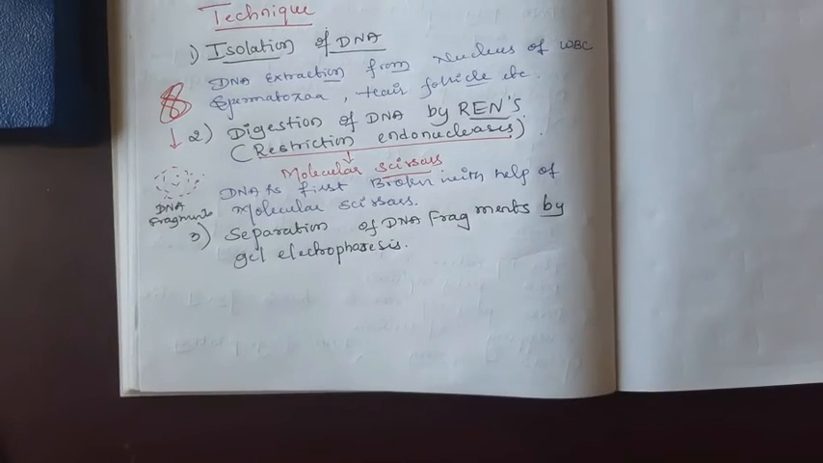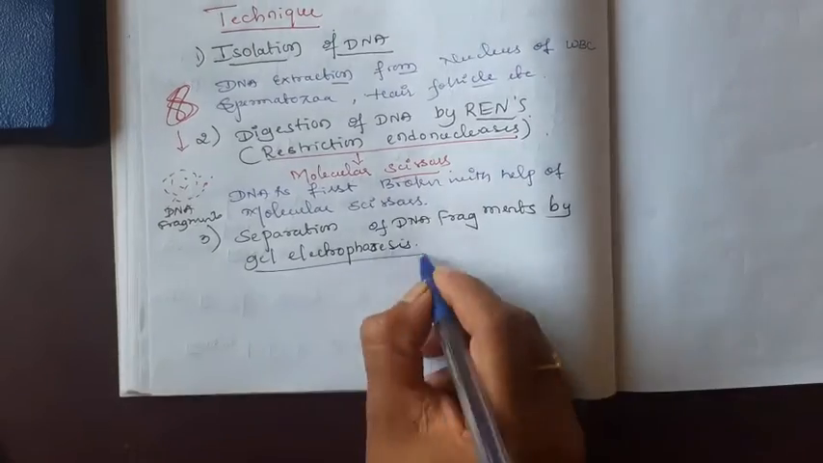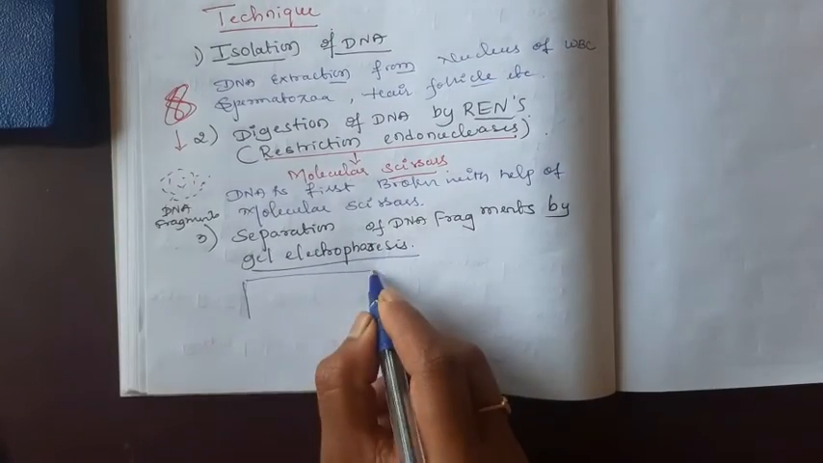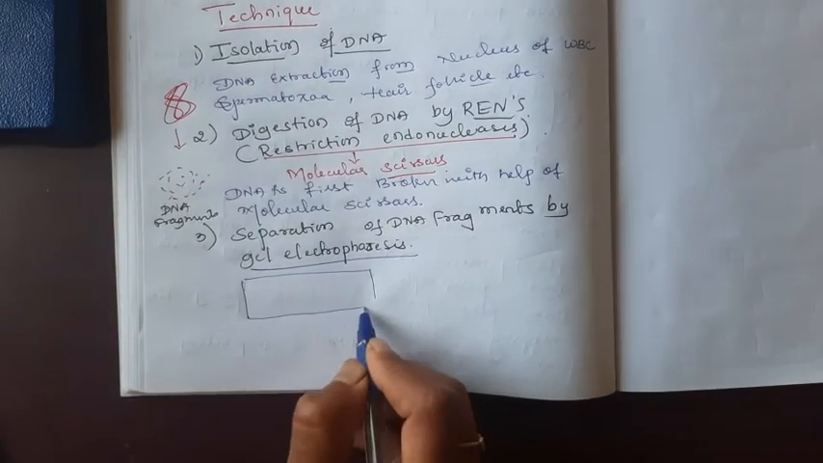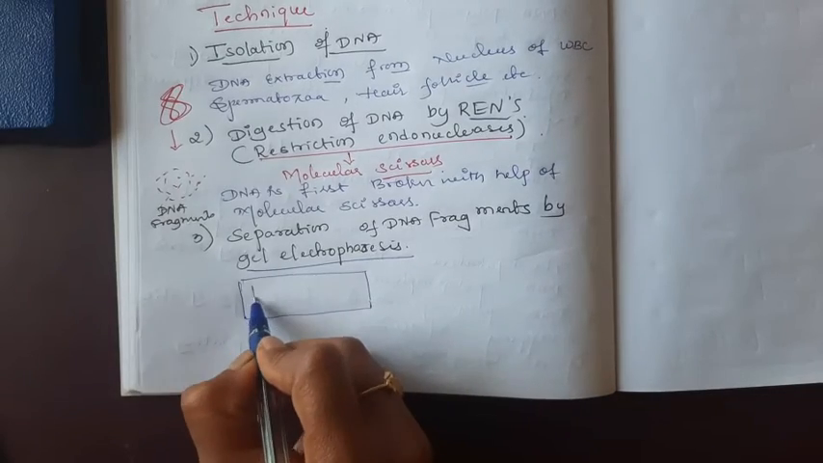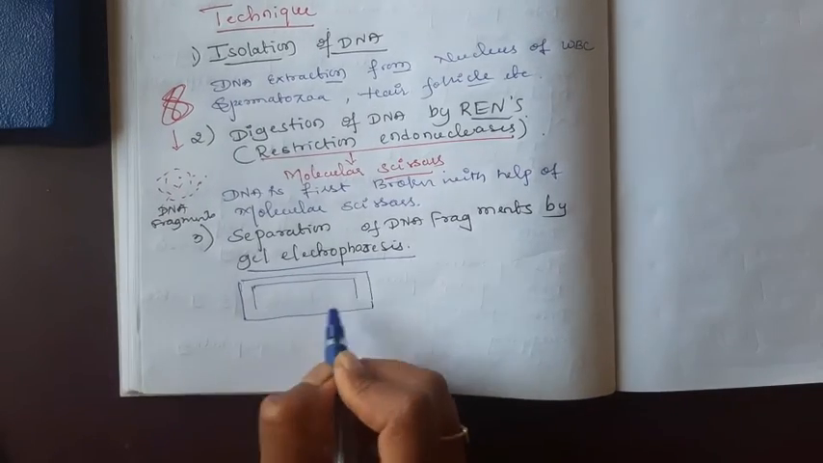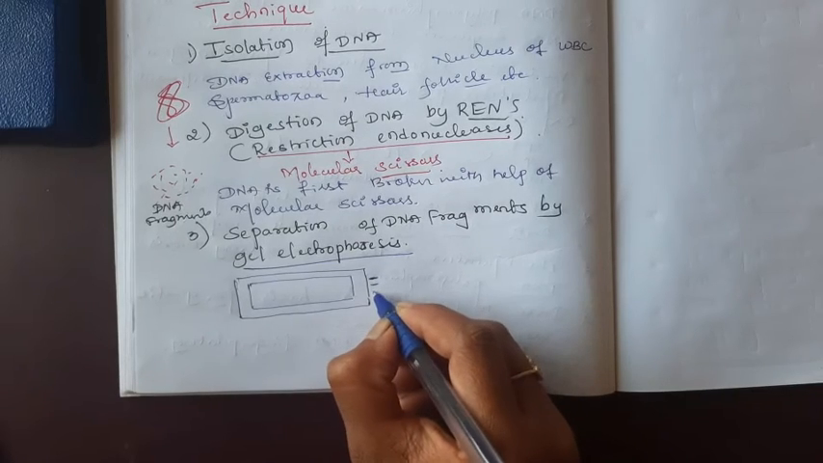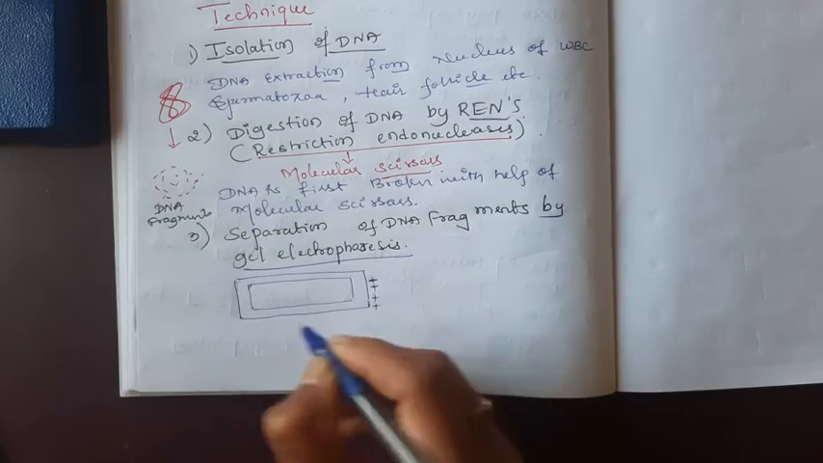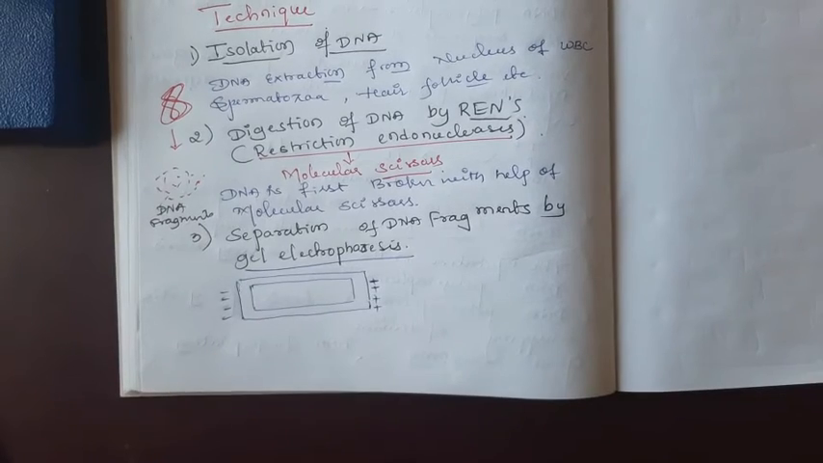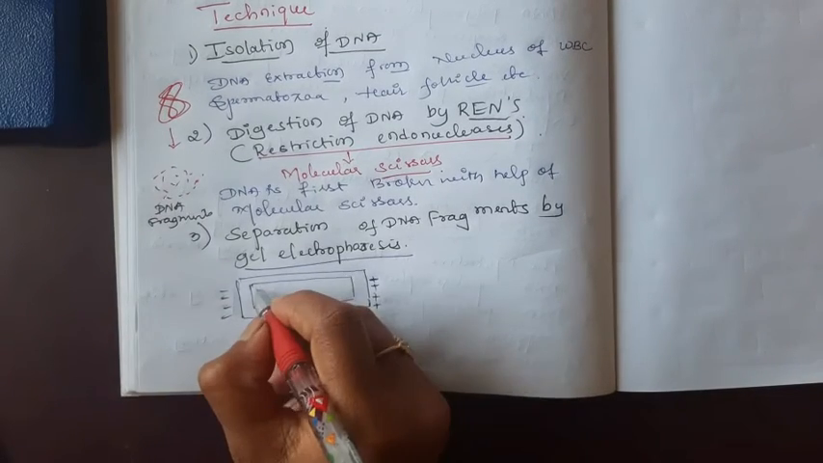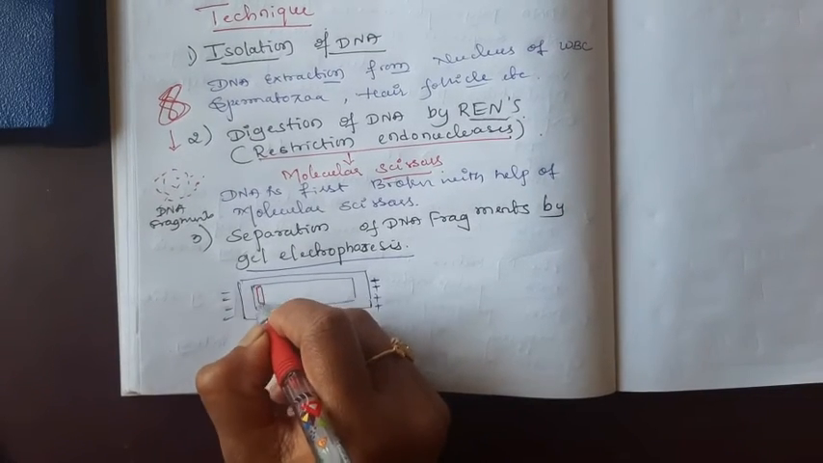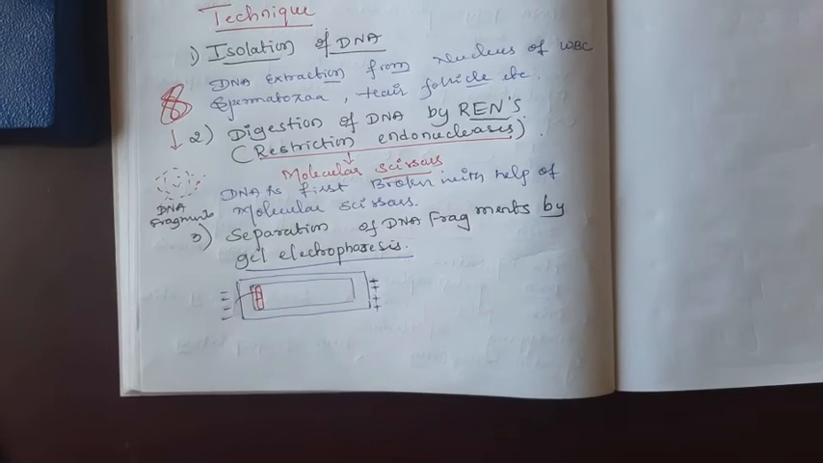Okay, it's very simple. Gel electrophoresis is a very important device. Usually it's like this. It has two ends, cathode and anode, negative and positive. The DNA has to be loaded in the wells. Here the DNA must be loaded. Which DNA? The DNA fragments.